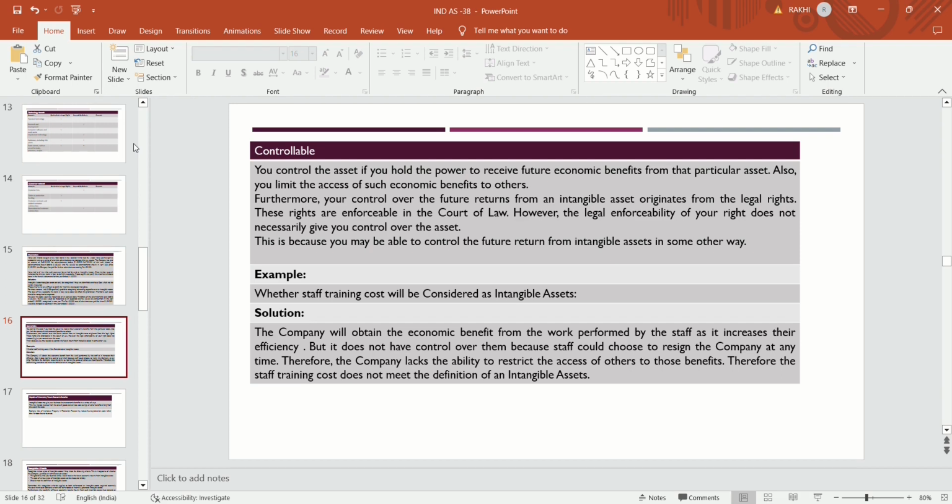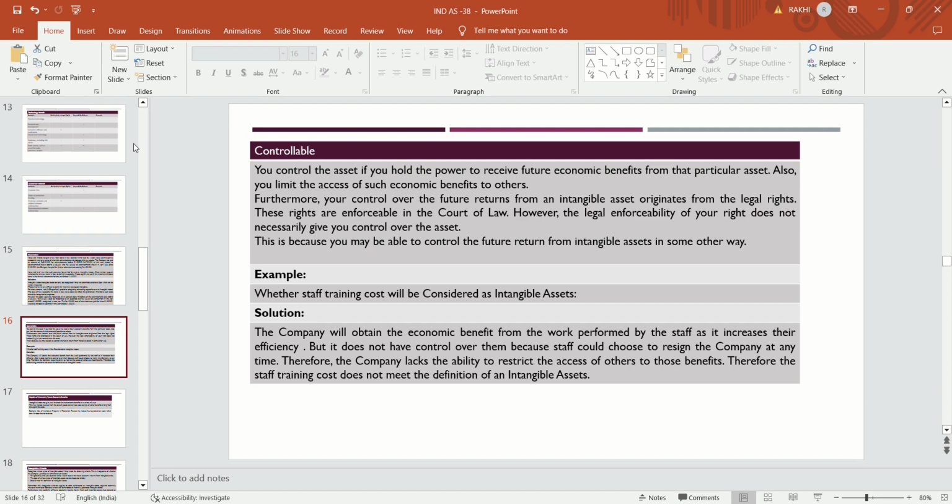Now next is the controllable. What do you mean by controllable? You control the asset if you hold the power to receive future economic benefit from that particular asset. For example, if you have any intangible asset, the entity should have the power to receive the future economic benefit from that asset, then that asset is controlled by that entity.